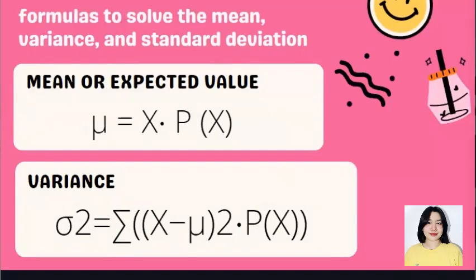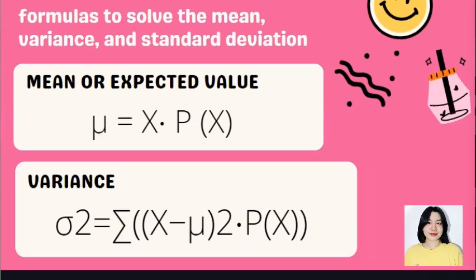For the mean or expected value, we follow the formula mu is equal to the summation of x times p of x, or simply multiplying each of the values of the random variable by its corresponding probability and then adding all of their products up. Both decimals and fractions are accepted as answers. However, when dealing with decimals, we are required to round to at least 4 decimal places.